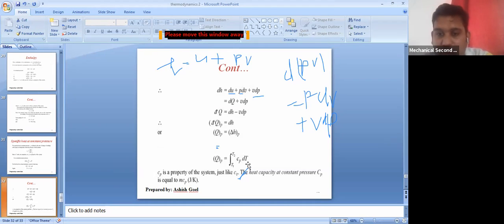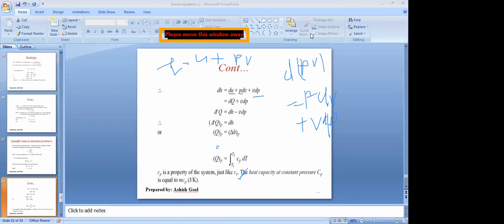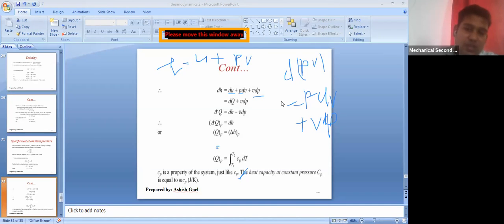So you can see this Cp dT is the heat transfer at constant pressure, found by integrating from initial temperature to final temperature Cp, the specific heat at constant pressure, multiplied by dT. Is it clear, or do you have any doubt? Please tell me. No sir, no doubt. Others, if you have any doubt, please tell me.